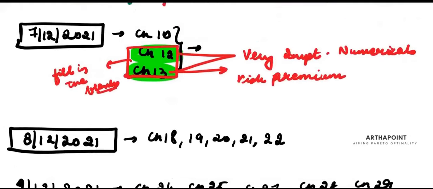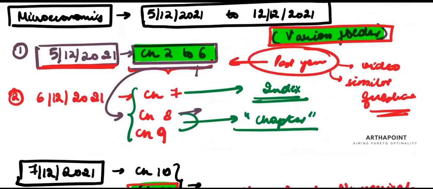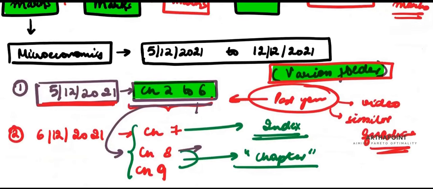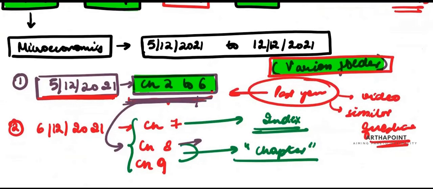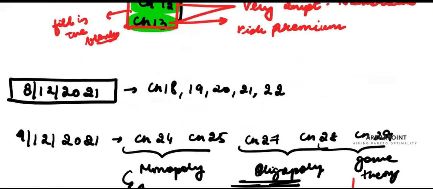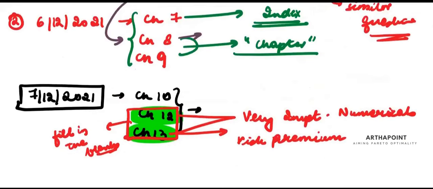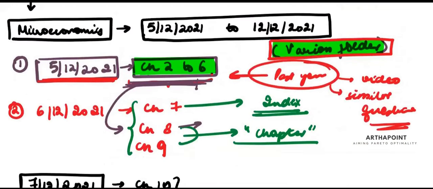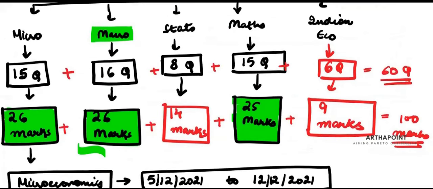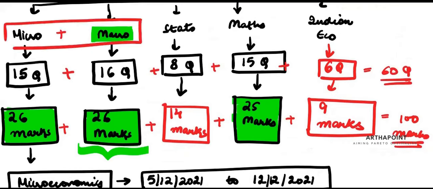For today, I want you to start reading this chapter. Tomorrow morning, you'll have the first assignment from chapter 2 to 6 in your app and your web portal. You should be able to start practicing that. Then I am planning that the next thing that we'll pick up will be macroeconomics, because of the 26 marks weightage that it had. So, if we finish this and this by December, at least we have covered 50% of the course. We have revised that thoroughly.